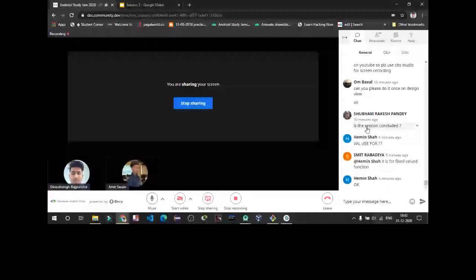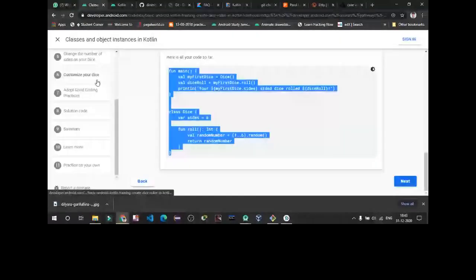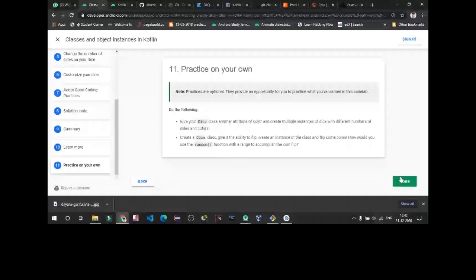So we have to create an APK application in Android Studio, new activity. Now taking Code Lab to create an interactive dice roller app.